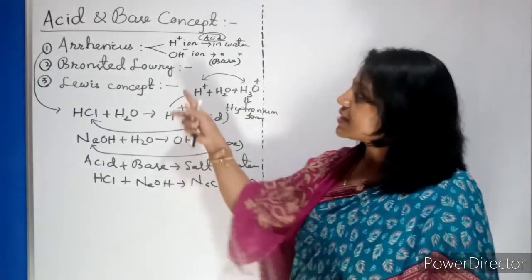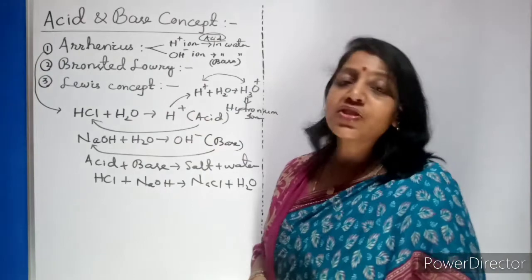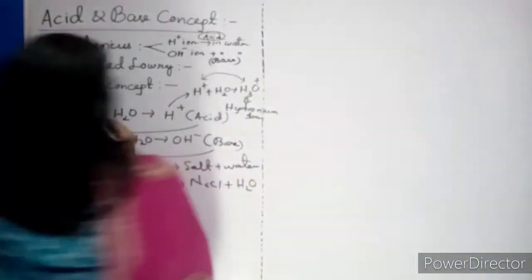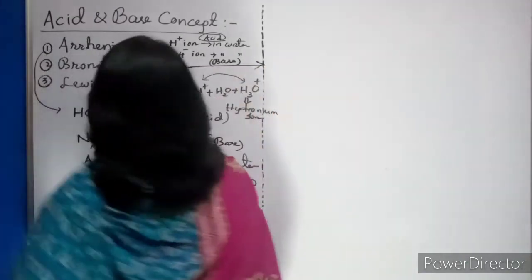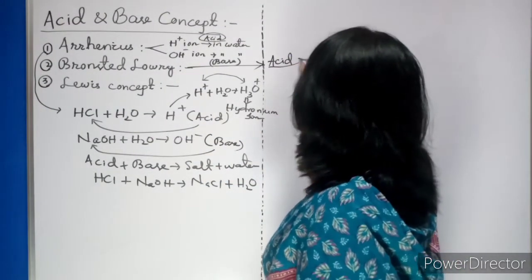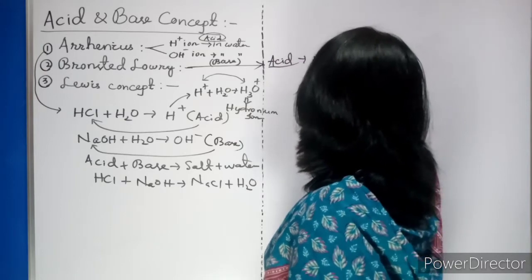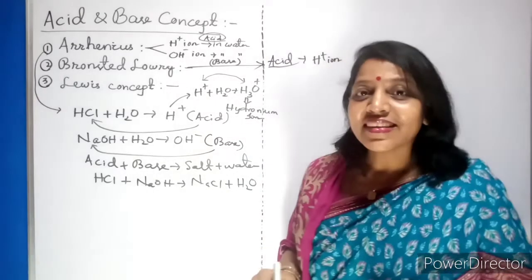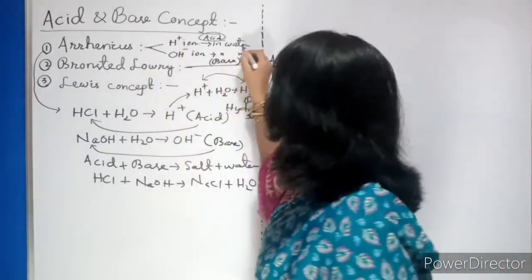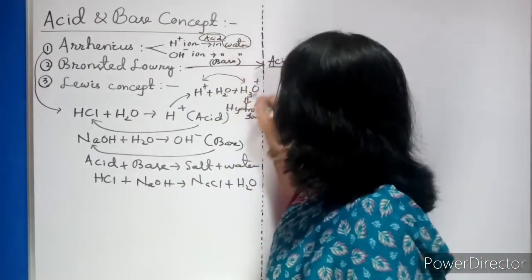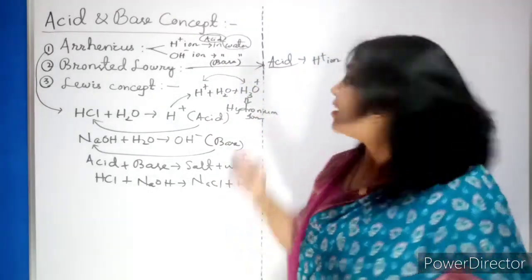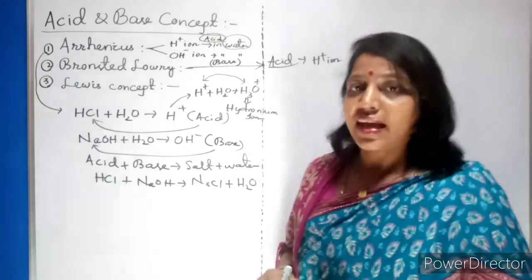Fine. Now let us come to the second one, Bronsted-Lowry. What exactly did he tell? I will tell you directly. He defined acid as that which gives H+ ion, but without water. See the difference. Arrhenius told it will give H+ with water. That is the important thing. Here, without water, your acid will give H+ ion.